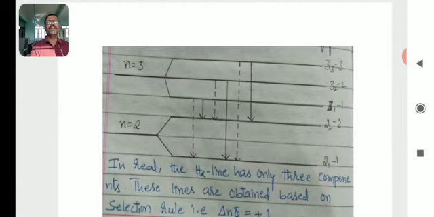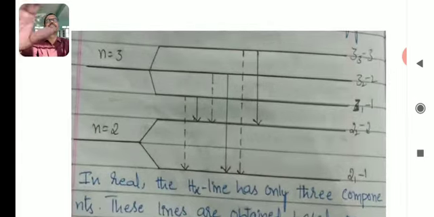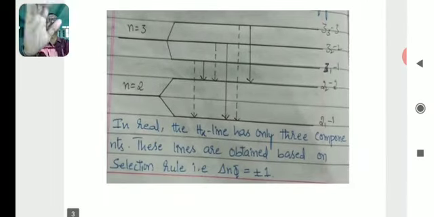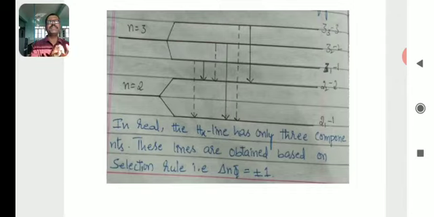So the H alpha line consists of a group of 3 lines. The fine structure of the H alpha line was explained by Sommerfeld, who was successful in explaining the fine structure of spectral lines.